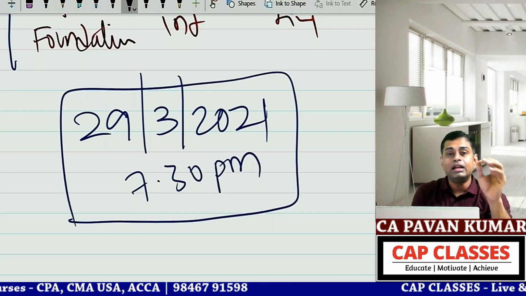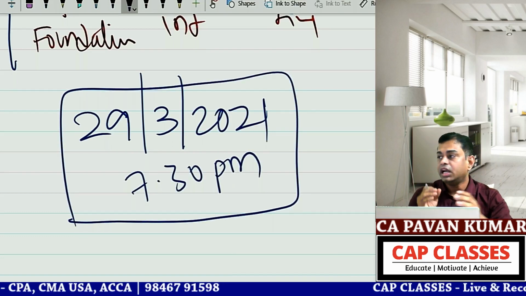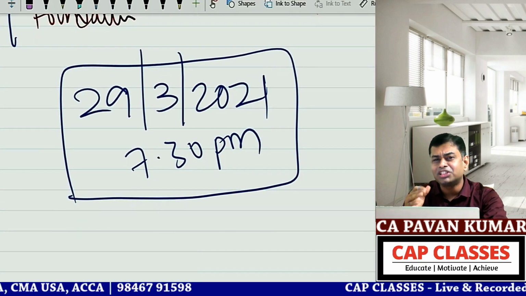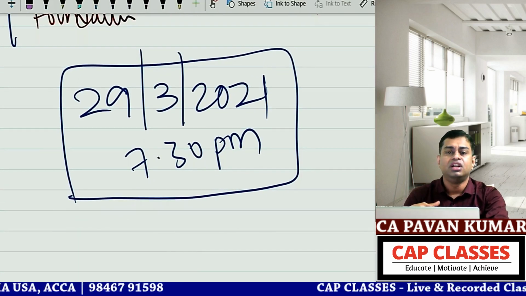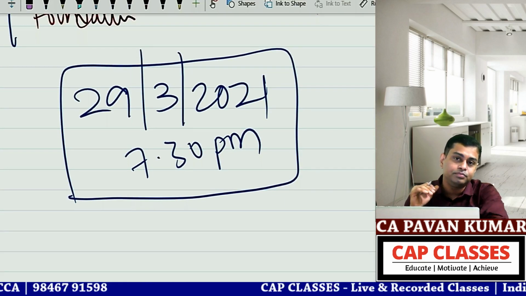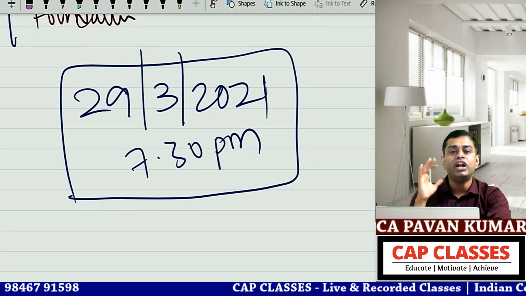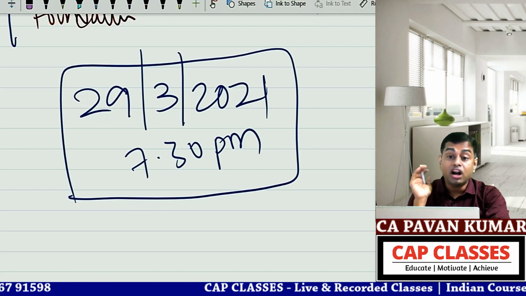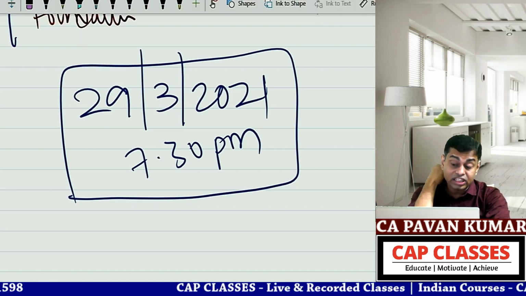Do you know today CMA results came? In CMA results, my students got 93, 95, 92, 89, 86. Any student you ask, 80 plus. Auditing I taught to CMA inter students, one batch.